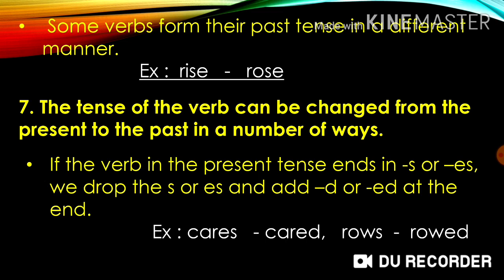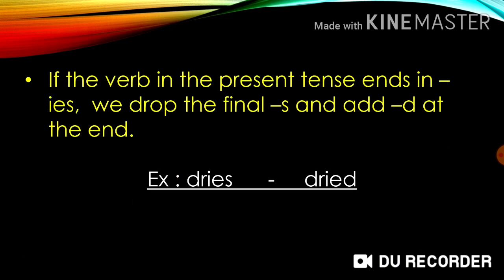For example, cares, cared. Next, if the verb in the present tense ends in ies, we drop the final s and add d at the end. For example, dries, dried.